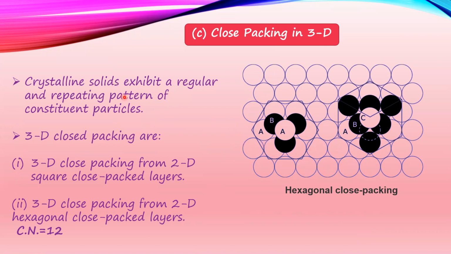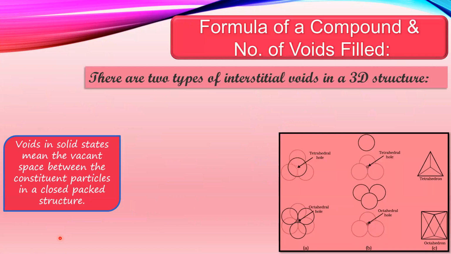Crystalline solids exhibit a regular and repeating pattern of constituent particles. There is 3D close packing from 2D square close packed layers, whereas there is 3D close packing from 2D hexagonal close packed layers. Therefore, the coordination number is equal to 12. Next, the formula of a compound and the number of voids filled. How to determine the formula of compounds with respect to the given voids.